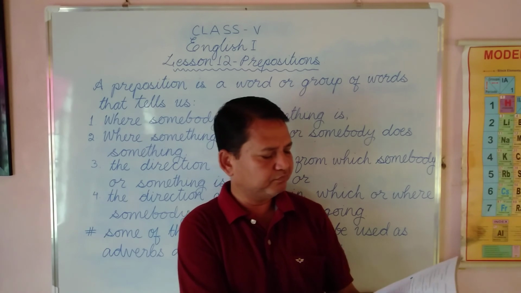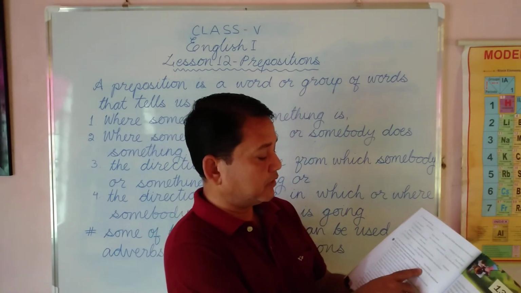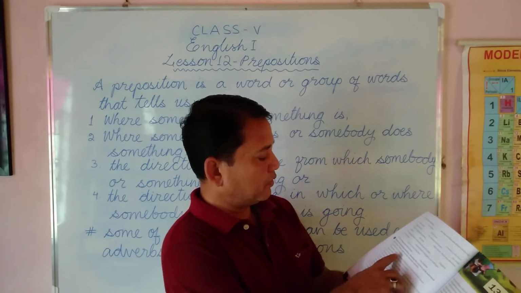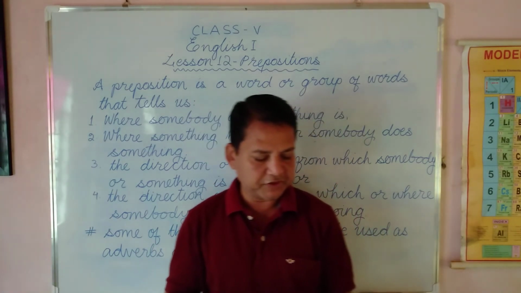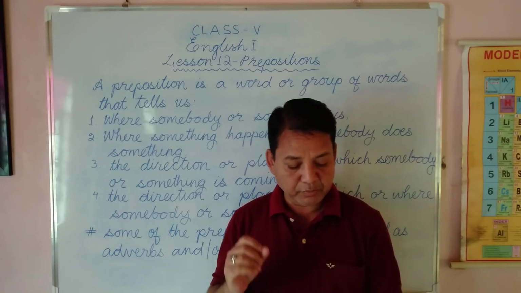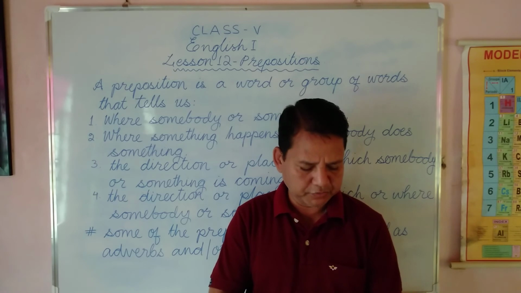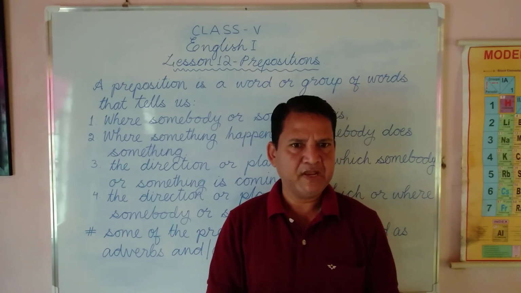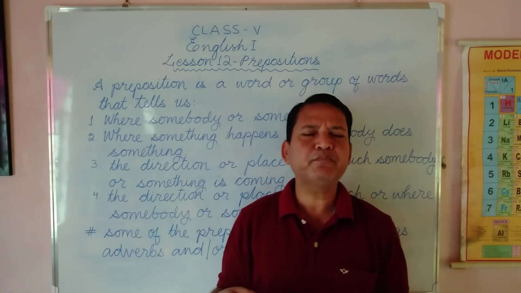Now page number 70. Exercise B. What's written? Rewrite the following sentences, changing the positions of the underlined prepositions, omit a preposition wherever possible. What you have to do, instruction, read the instruction. Rewrite the following sentences, changing the position of the underlined words. Some words have been underlined. Usually they are prepositions. You have to change the position. And if possible, you can also omit the prepositions.